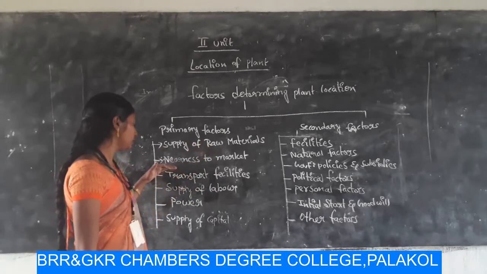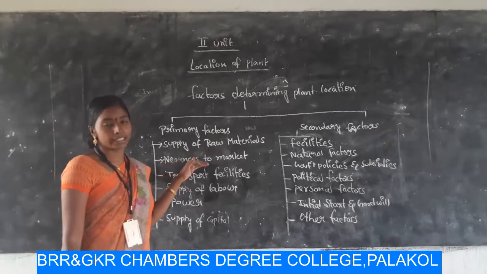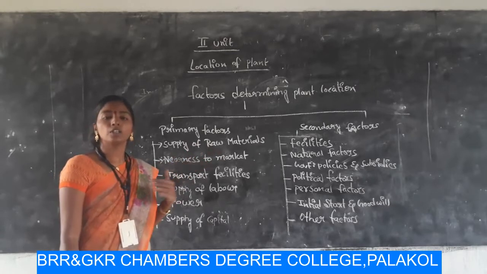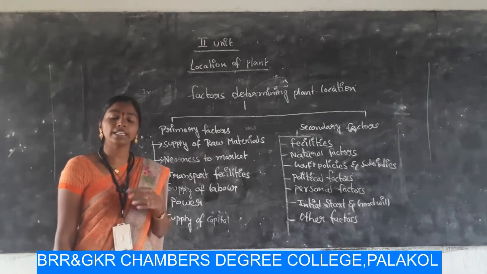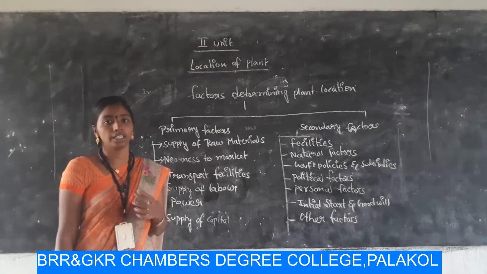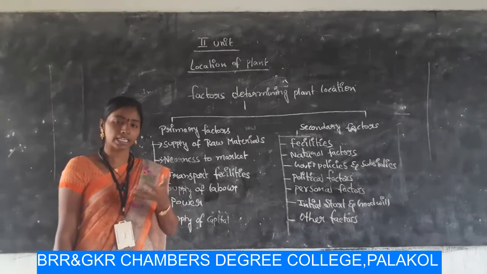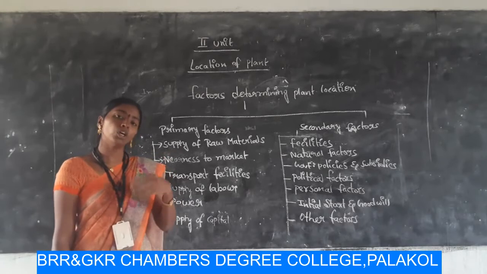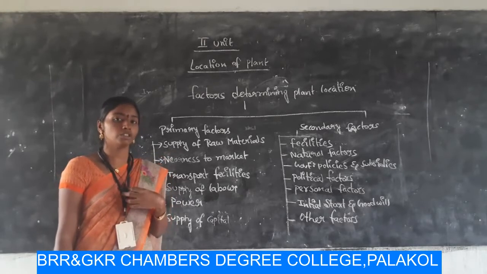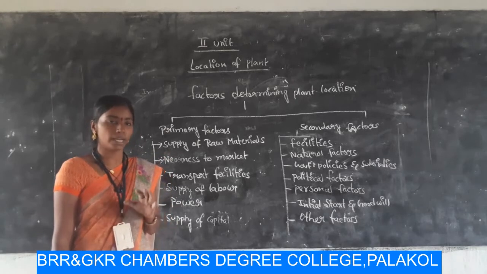And next one, nearness to market. Why are we producing goods? The goods are produced to satisfy the needs of the customer in the society. By way of satisfying, the organization wants to earn some money. Here, both buyer and seller may get benefit through the operations of the business, right?